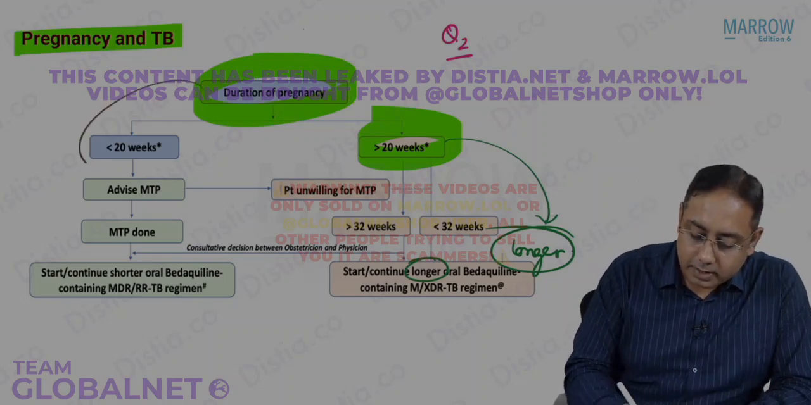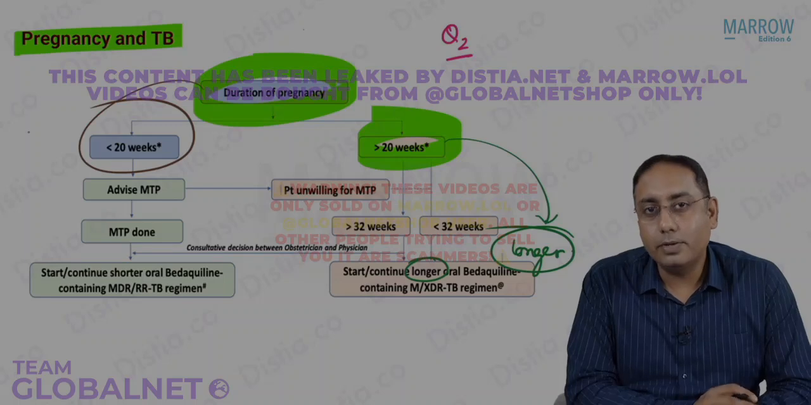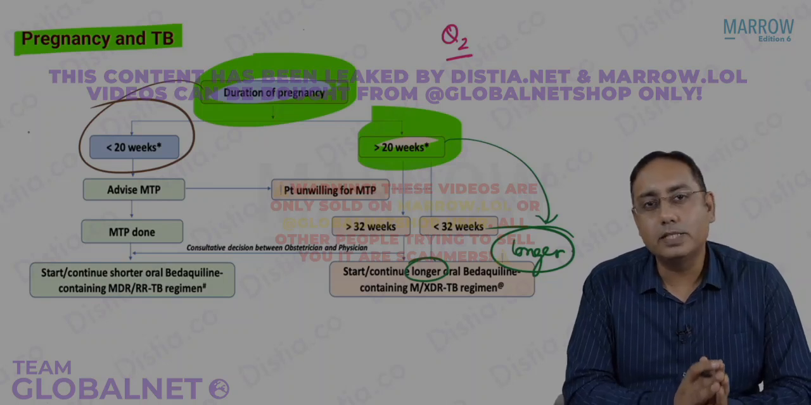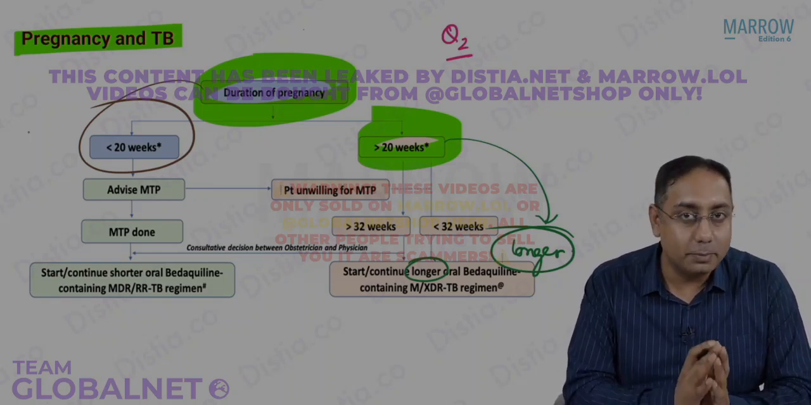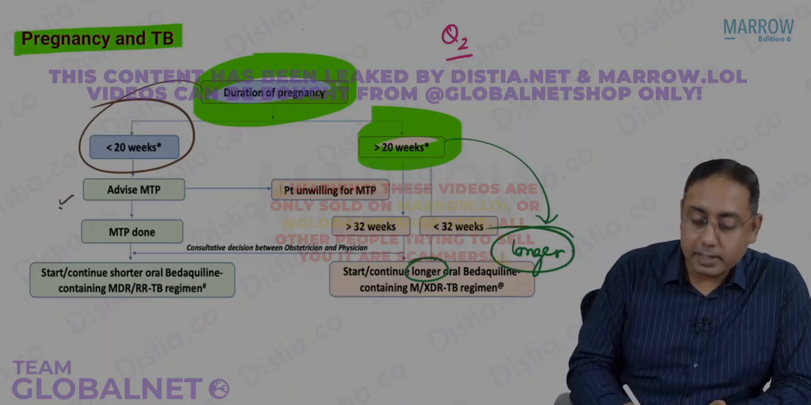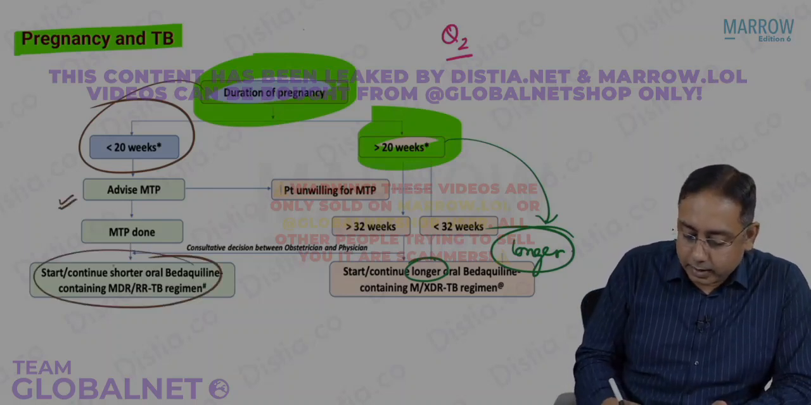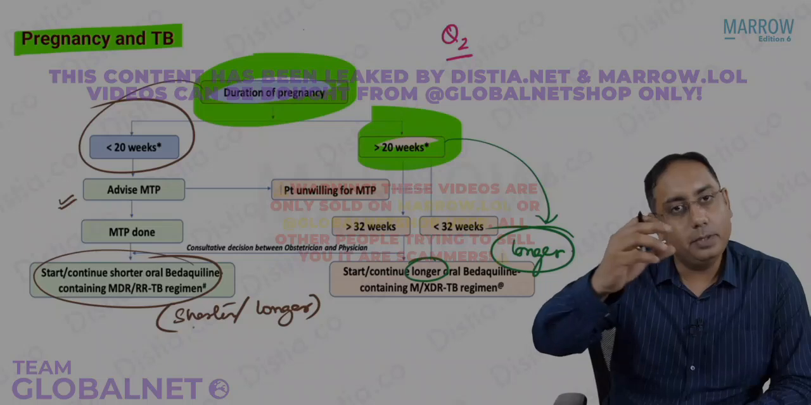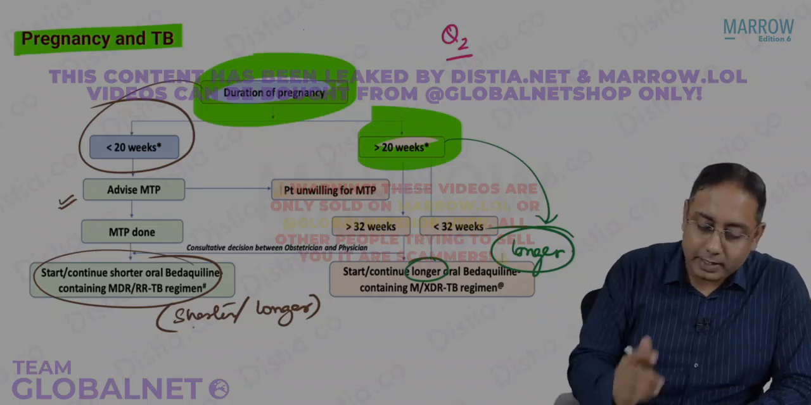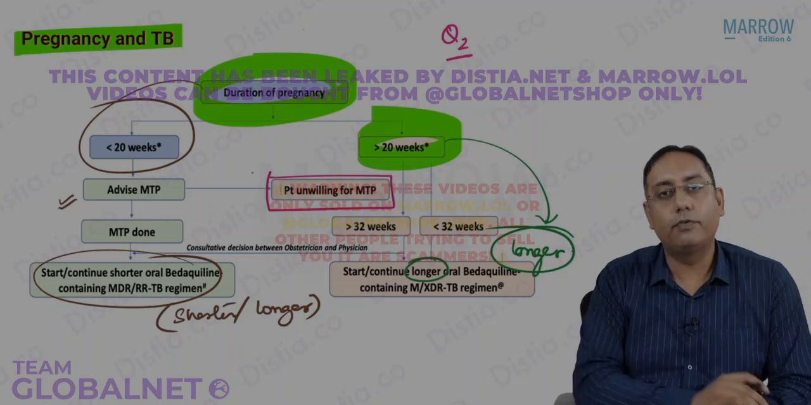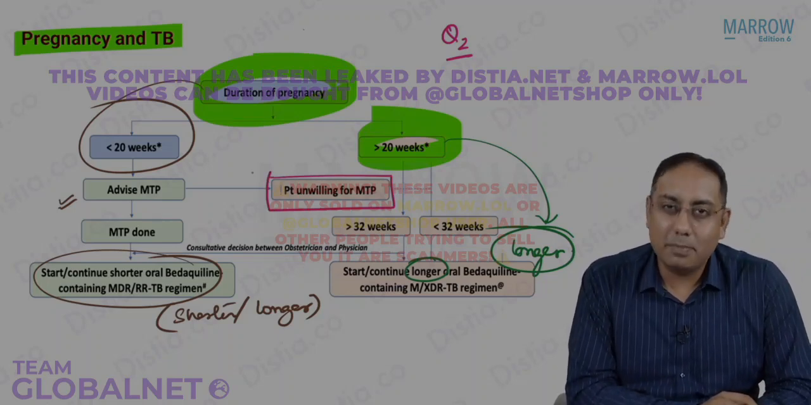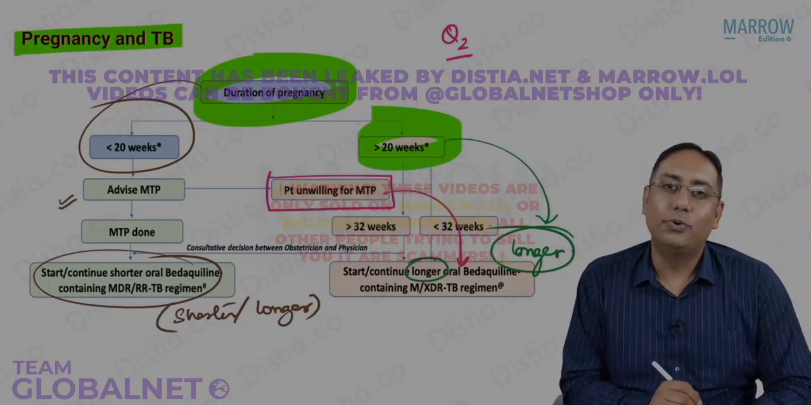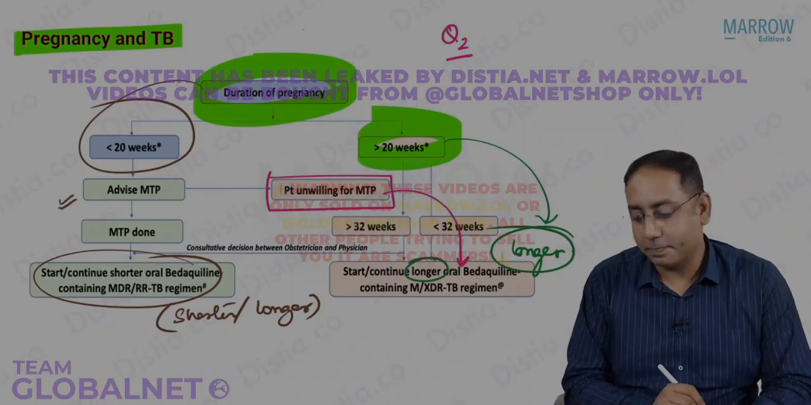Now, in case the female is less than 20 weeks of pregnancy, the first thing that we can do is to advise the female to get an MTP done. MTP is medical termination of pregnancy. So in case the female gets an MTP done, then she can take either the shorter regime or the longer regime based on the type of TB disease that she is having. In case the female says that I am unwilling for MTP, you will have to shift that patient to the oral longer MDR containing regime.